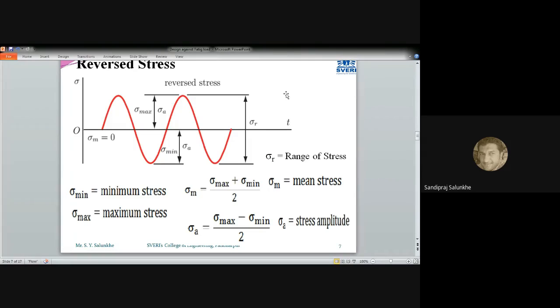But while we categorize the stresses, mathematically they don't differ. You just put the values and they give the answers for the mean, amplitude and range. So if you see the mathematical formulas for all these three types, the formulas remain the same. Only the values differ. Okay, so we got the answer.